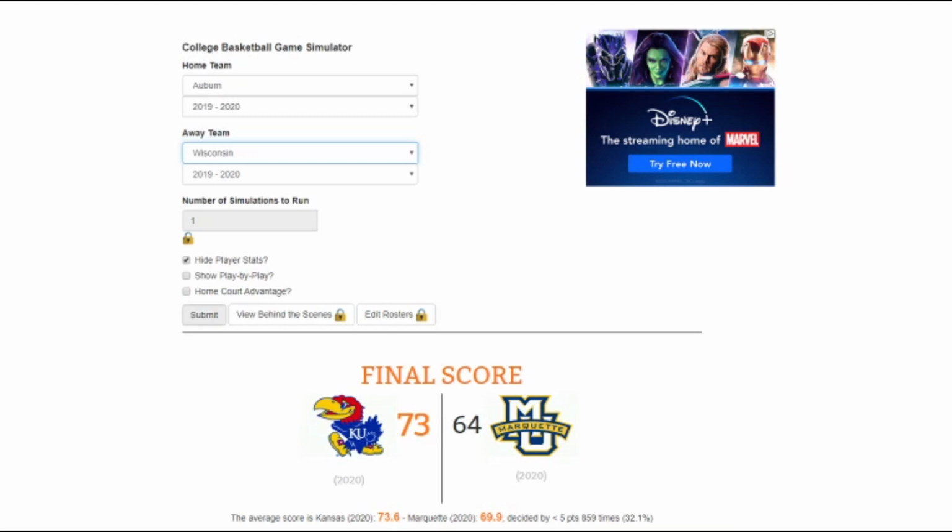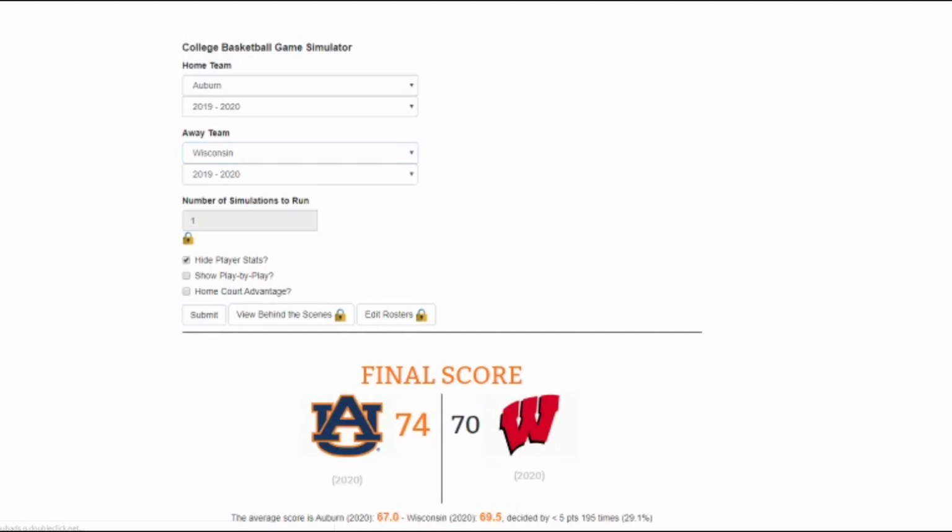Yeah, I have no idea. Both teams kind of surprised me the first round. So we're going to see what happens here. And we got Auburn winning by 4, 74-70. If I were to bet, I would have bet on Auburn. But yeah, I had no idea.